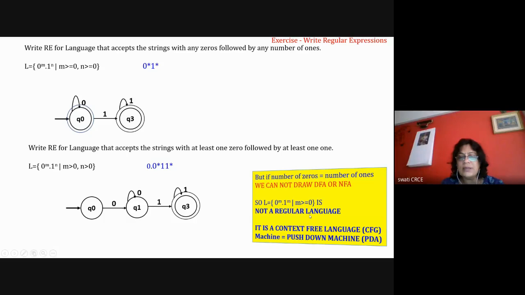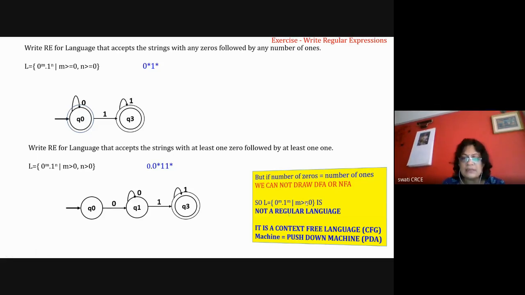So I can conclude that if the language is 0 raised to m, 1 raised to m, where the same variable m is used, so the number of zeros equals the number of ones. In the other problems shown here, two variables, m and n, are there. Now I am taking only one variable, and I want to say that the number of zeros equals the number of ones. In that case, it is not a regular language because we cannot draw a DFA or NFA for that.